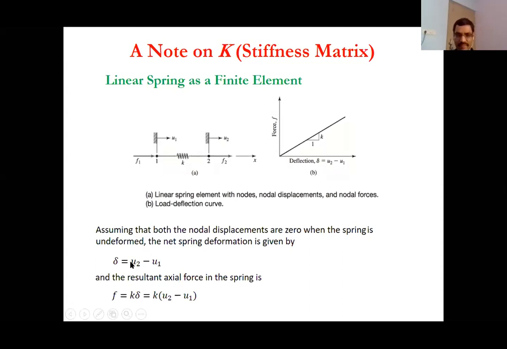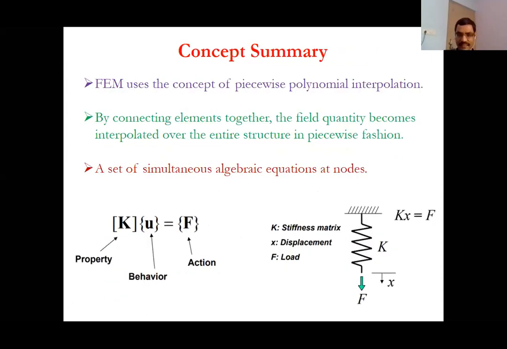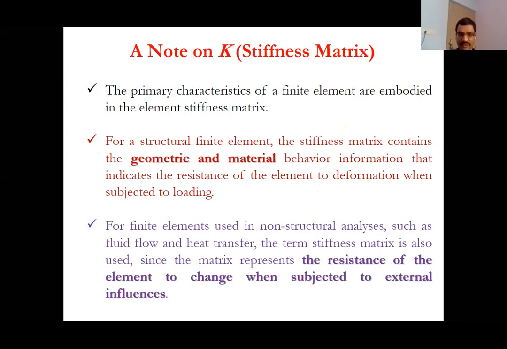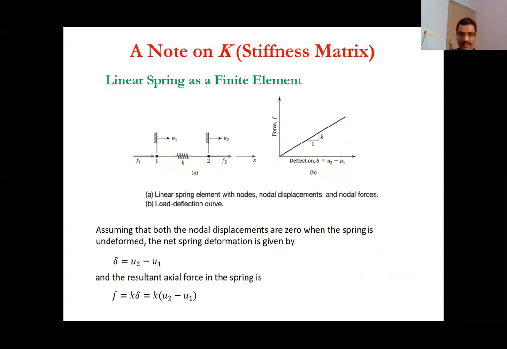So if you have deflection u2 minus u1, then the resultant axial force will be, as we saw previously, F is equal to kx. So basically x is nothing but the deflection, the displacement. Here we have basically assumed lambda is the displacement, so you represent it as k times delta, sorry, delta is u2 minus u1.